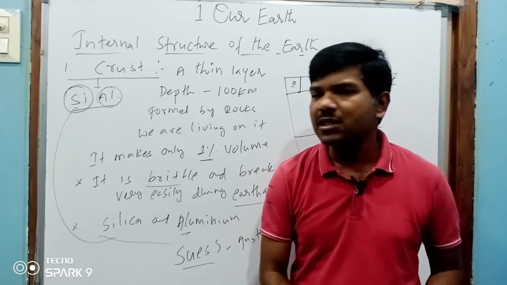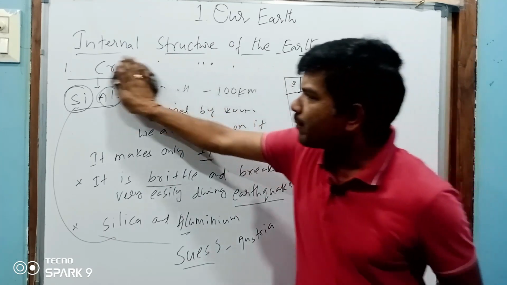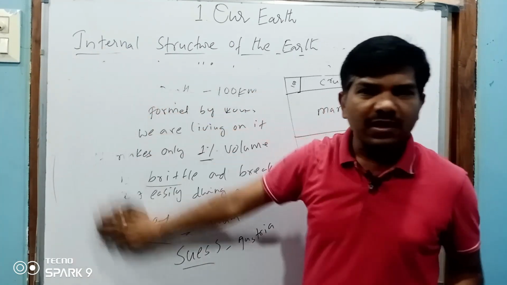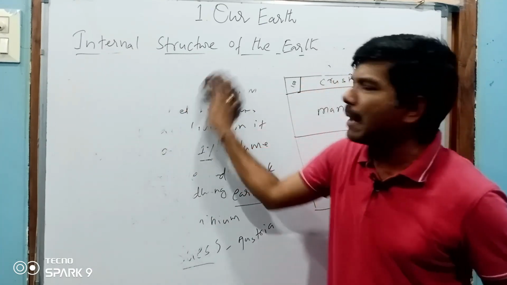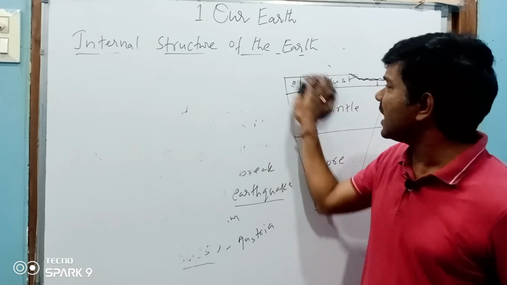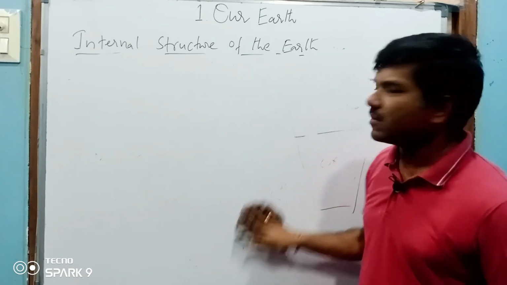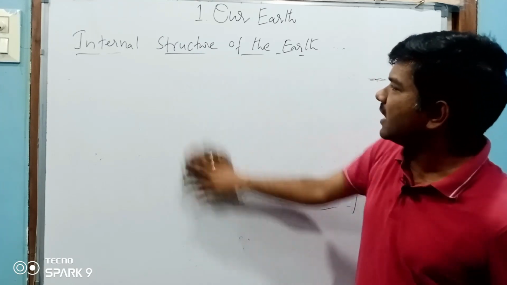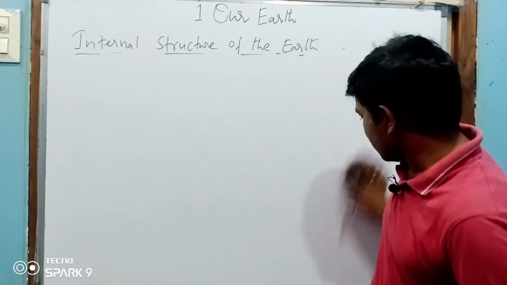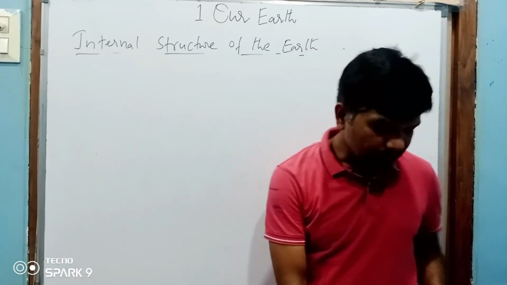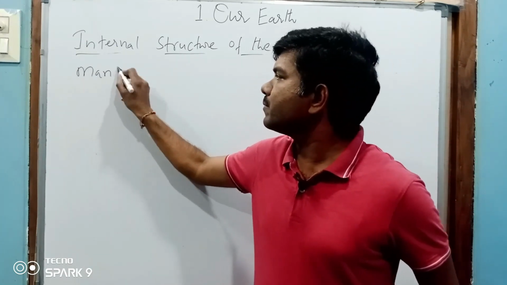Crust makes up only 1% of volume. Like we can say, like an eggshell or the outer layer of an apple, how thin it is. The same layer it is. That's why, when earthquakes occur, the crust is damaged a lot. It will be very destructive. It damages a lot. Okay, so this is about crust. Now let's see mantle.